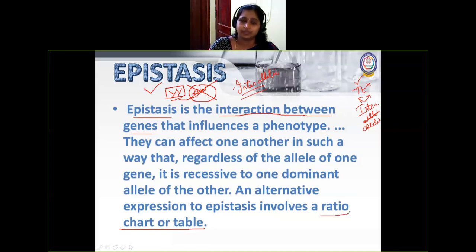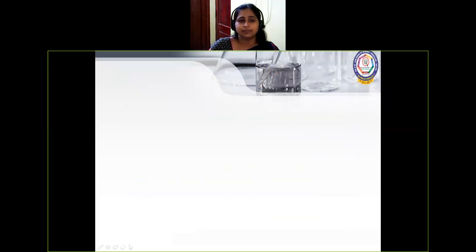So I'll show you one example. Example we'll see in the next slide. Now I'll give you a still more detailed explanation. So here is the chromosome. We'll draw in pair, and then another set of chromosomes. And now the gene we are going to write here.